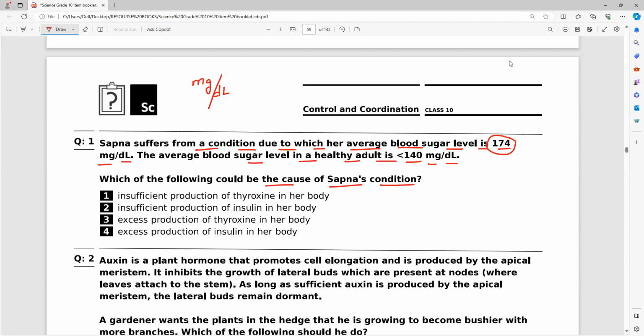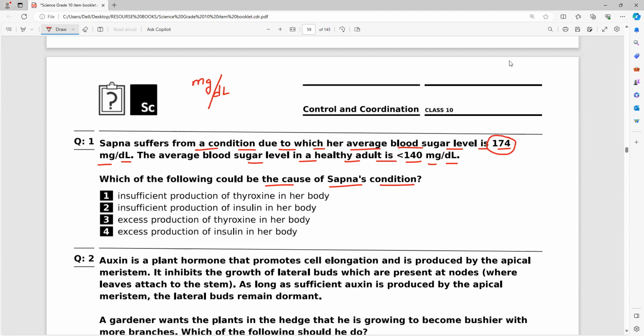Sugar means your mind should immediately think about hormones. So you have to go to the hormone chapter. On page number 125 you can see the hormone that regulates the blood sugar level.